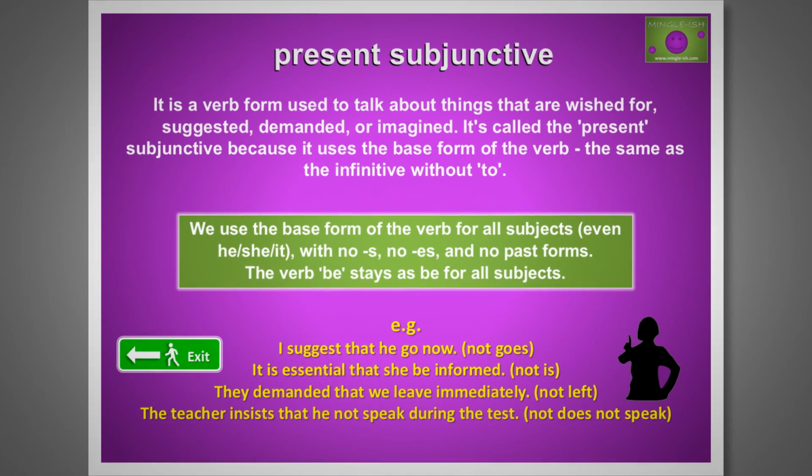The present subjunctive is a verb form used to talk about things that are wished for, suggested, demanded, or imagined. It's called the present subjunctive because it uses the base form of the verb, the same as the infinitive without to. We use the base form of the verb for all subjects, even he, she, or it, with no s, no es, and no past forms.